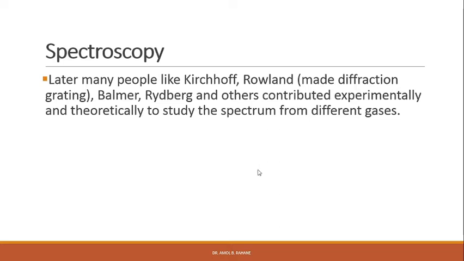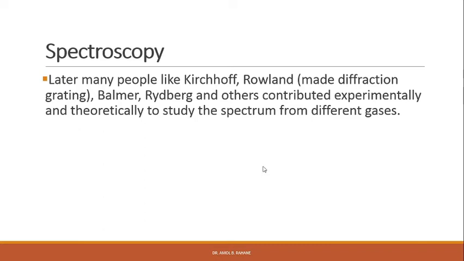Then we know Rowland, who first made the diffraction grating, and he used it to study the spectrum of different objects, right? Balmer studied experimentally the hydrogen atom spectrum in the visible region. Then Rydberg derived the Rydberg formula based on the spectra of hydrogen and other elements.